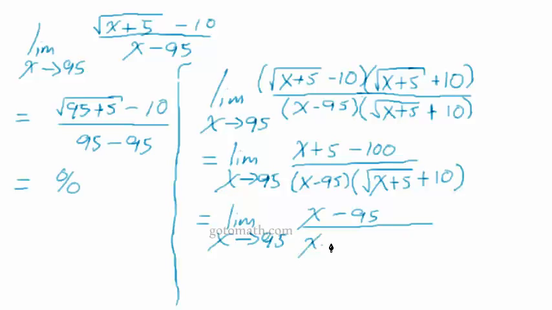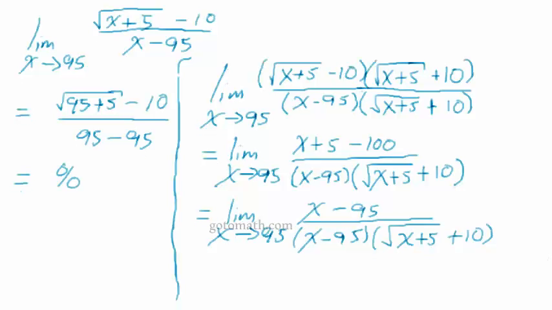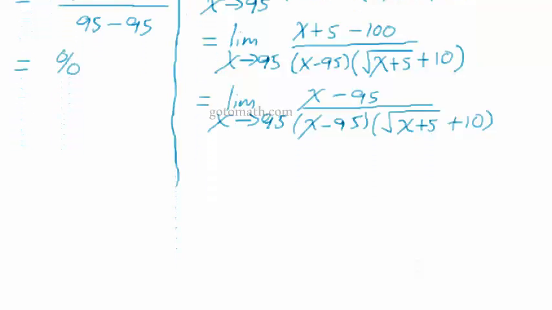Okay, and then we got x minus 95 down here. I'm putting parentheses around this because we got this here. And plus 10. Okay, so we can cancel out some things here. We can cancel this guy out, and now we can rewrite this limit.